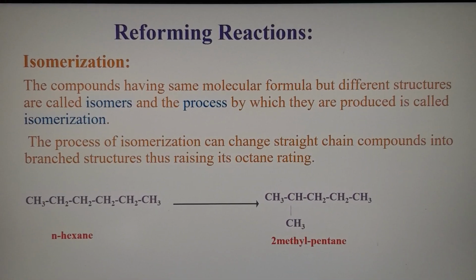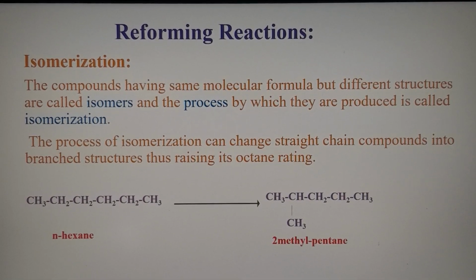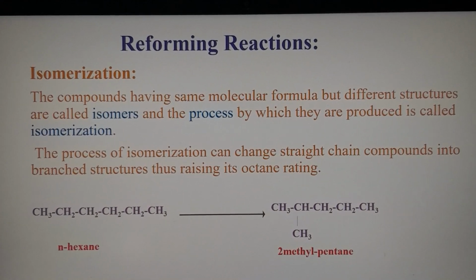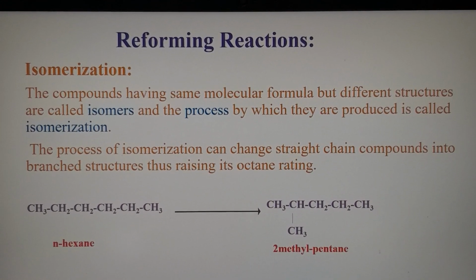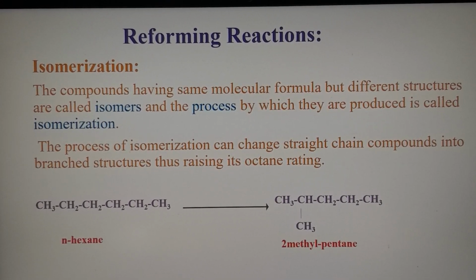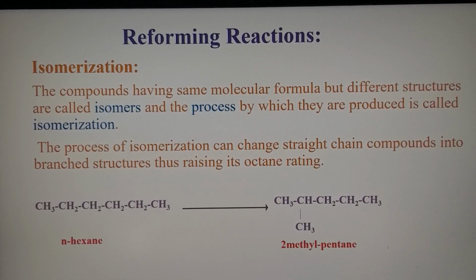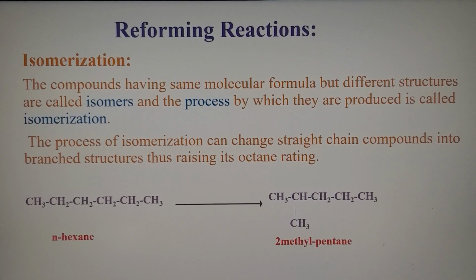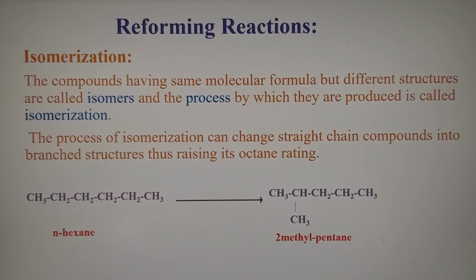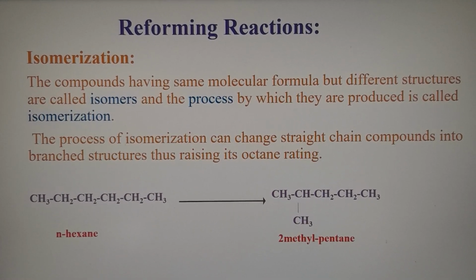The reformation reactions are many. Let us start with isomerization. So, we can explain isomerization as a process in which the compounds having same molecular formula but with different structures. This process in which we are bringing different structures of the same molecular weight hydrocarbon is called isomerization, and the products obtained are called isomers.